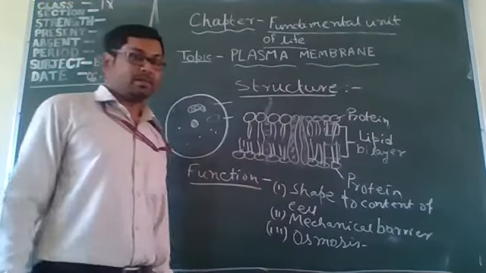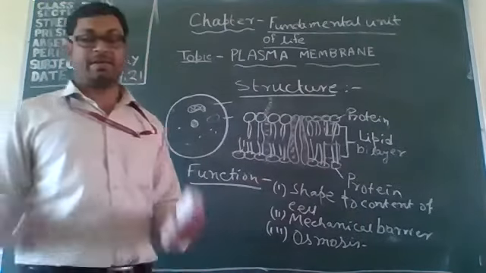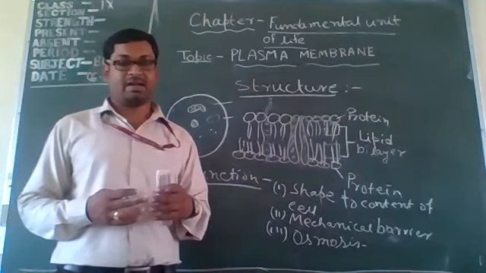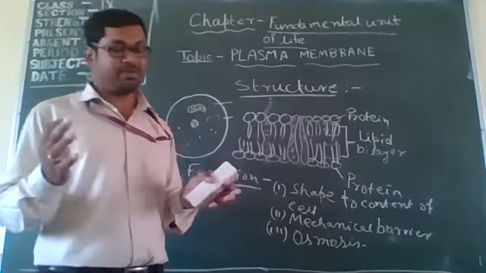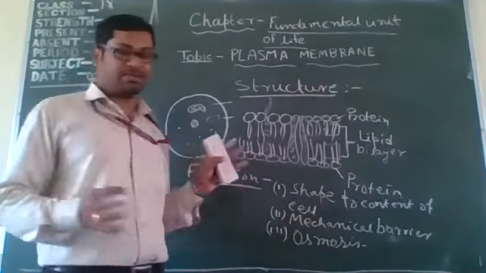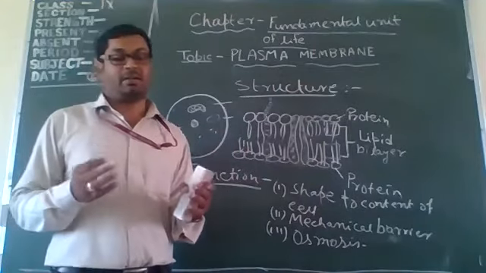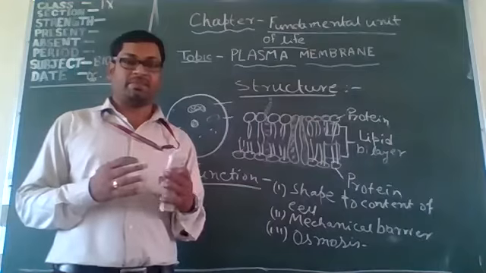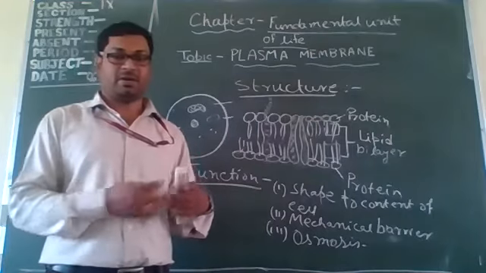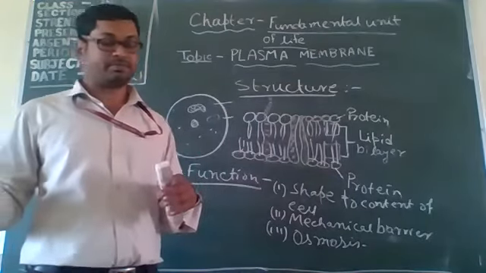For example, in our kidney there is selective permeability, although all plasma membranes have selectively permeable systems. We all know that different types of waste materials are released through our urine.